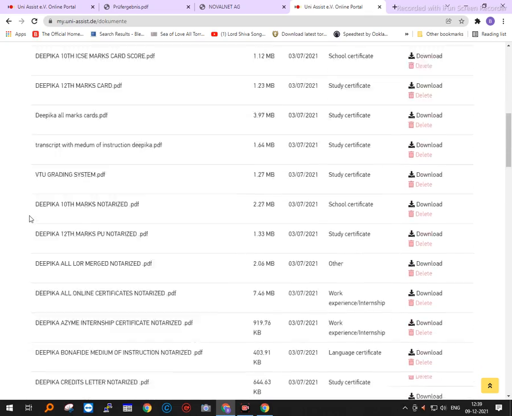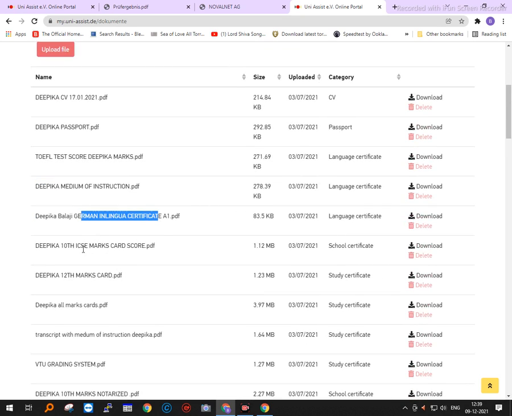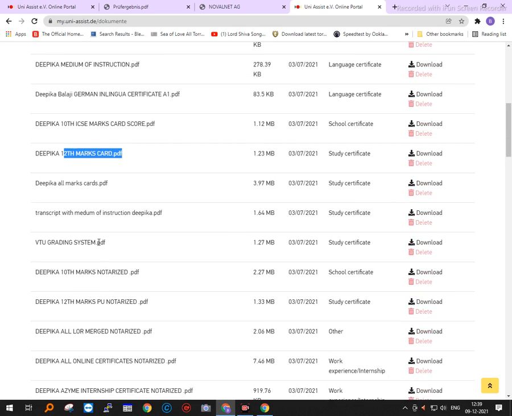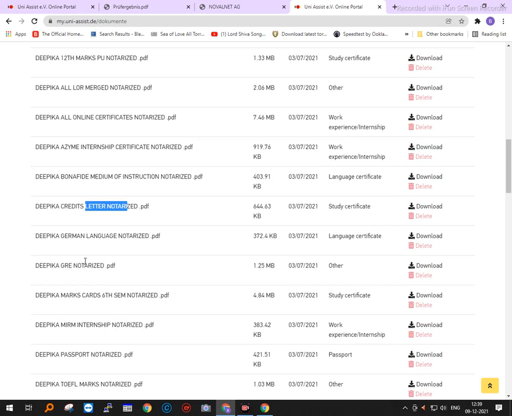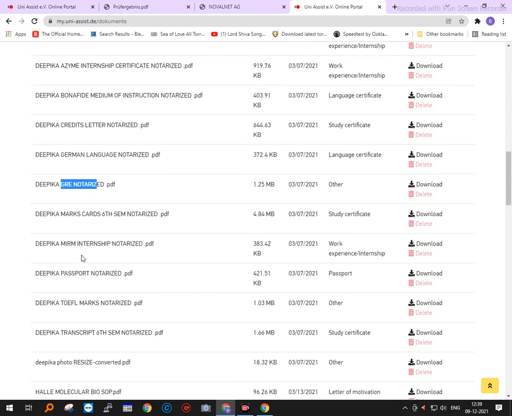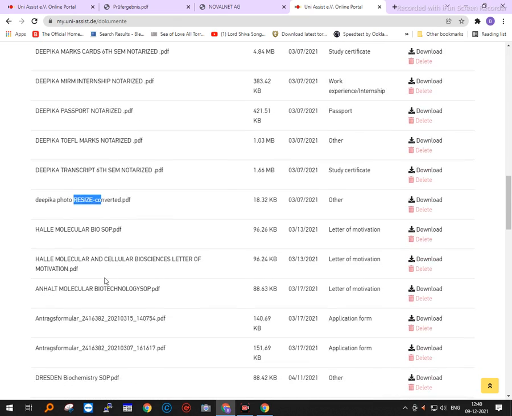So these are the files which we have previously uploaded. You can see very well that we have named them properly: Deepika CV 17/11/2021, Deepika passport, TOEFL scores Deepika, medium of instruction, German lingua certificate, 10th standard marks, 12th standard marks, then VTU grading system, the university where she studied, then all-in-one certificates notarized, then her internship certificate, credit letters, GRE, then one more internship, then her TOEFL marks, then her photo, one of the photos which is resized, like that.